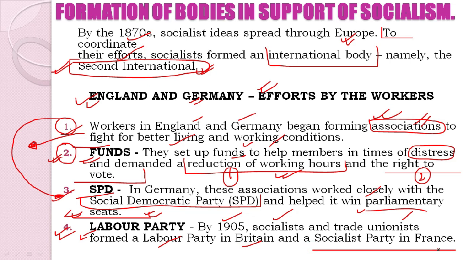So we now see that associations like SPD and Labour parties are being formed in different parts of Europe, such as the Labour Party in Britain and the Socialist Party in France. And another important question which arises here is: which party was formed in Britain by 1905 and which party was formed in France by 1905? Clear? Let us move ahead.